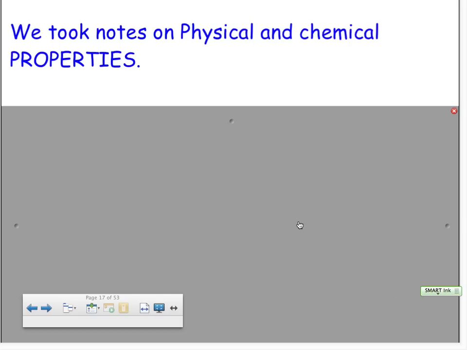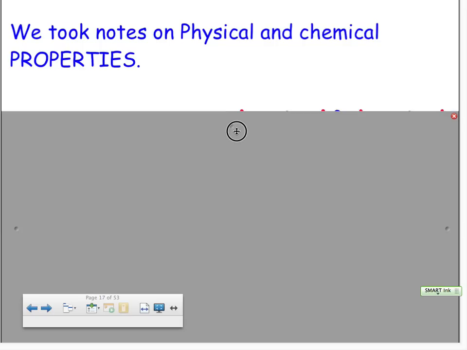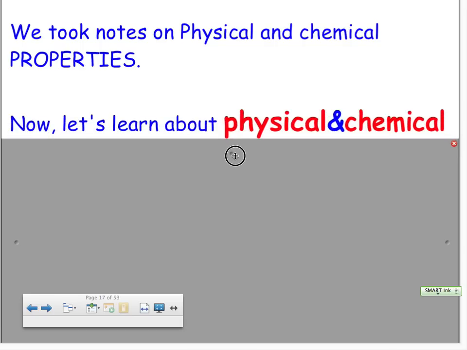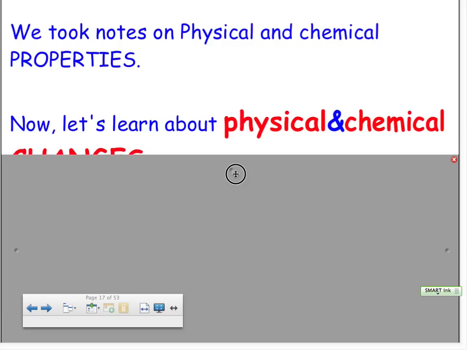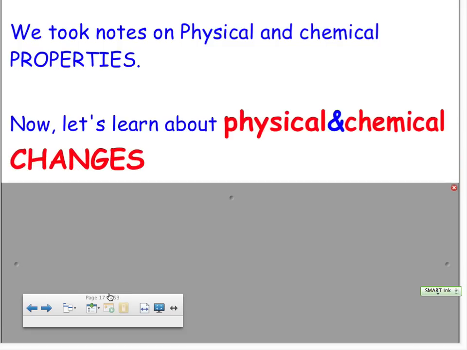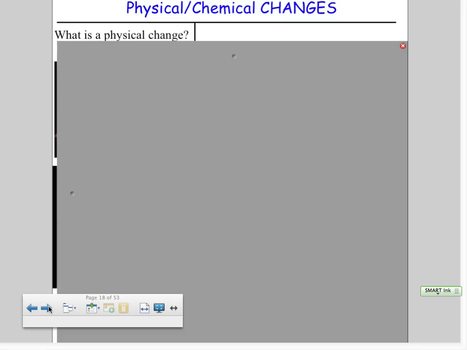Okay, so we took notes on physical and chemical properties. Now we are going to talk about changes. And changes can be physical or chemical. Let's begin our notes. Now, physical and chemical changes. Let's begin with physical. What is a physical change?